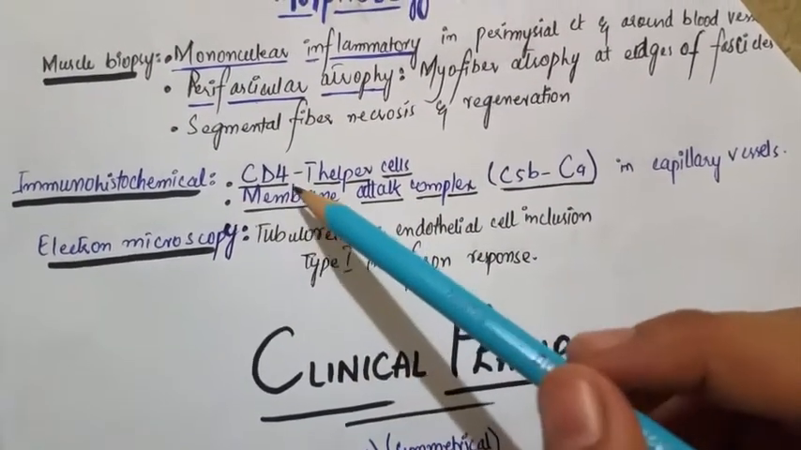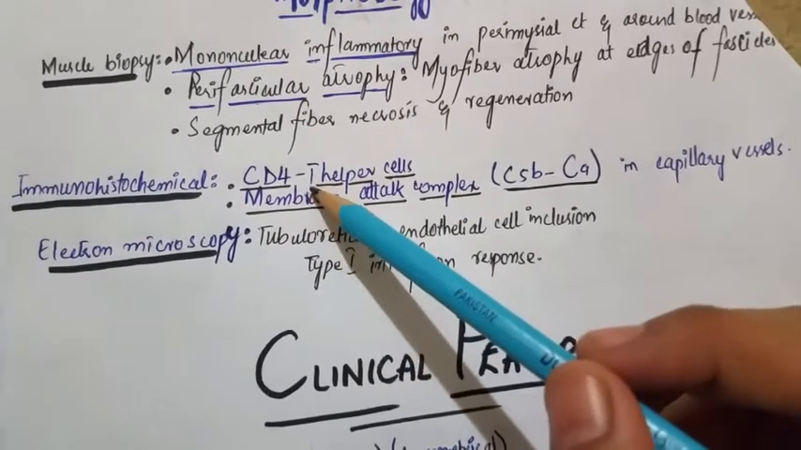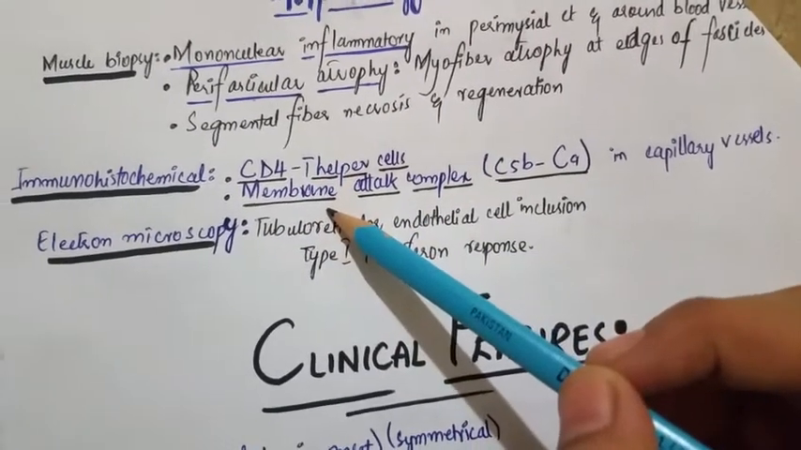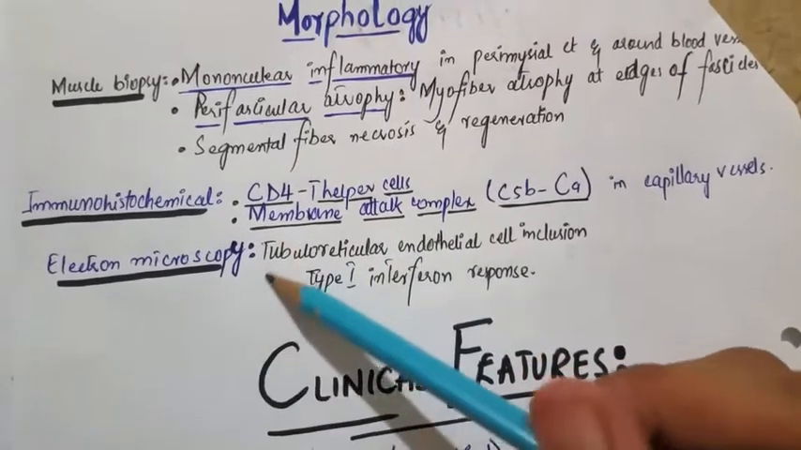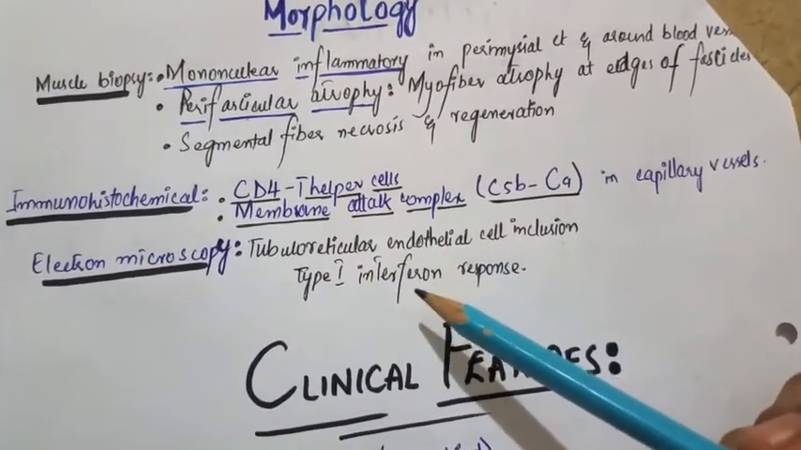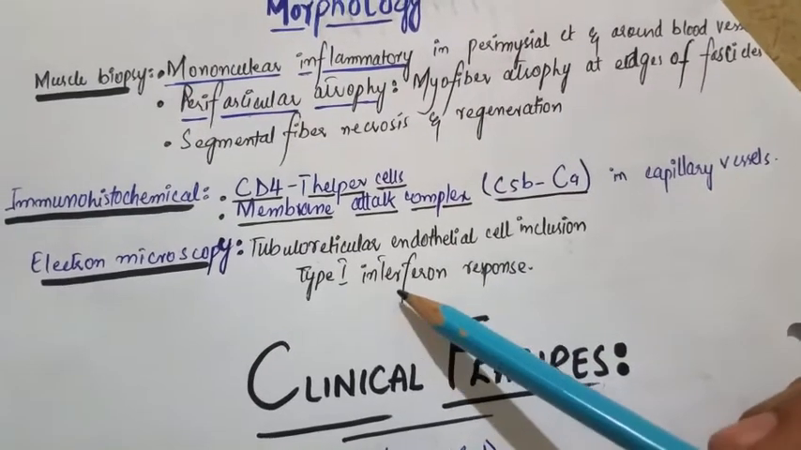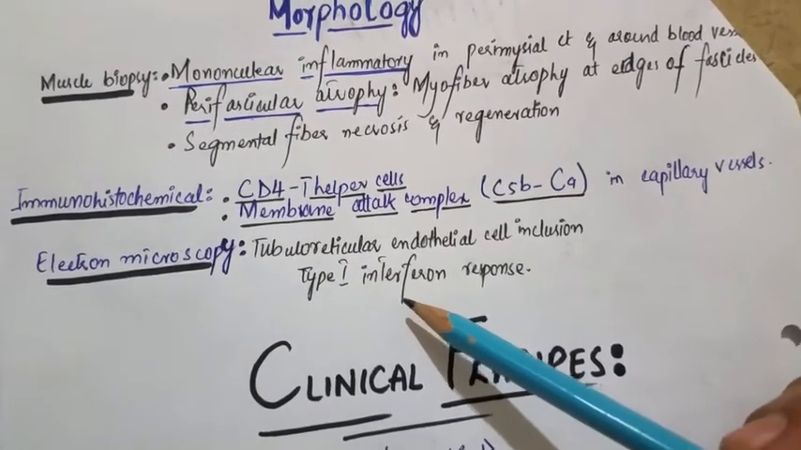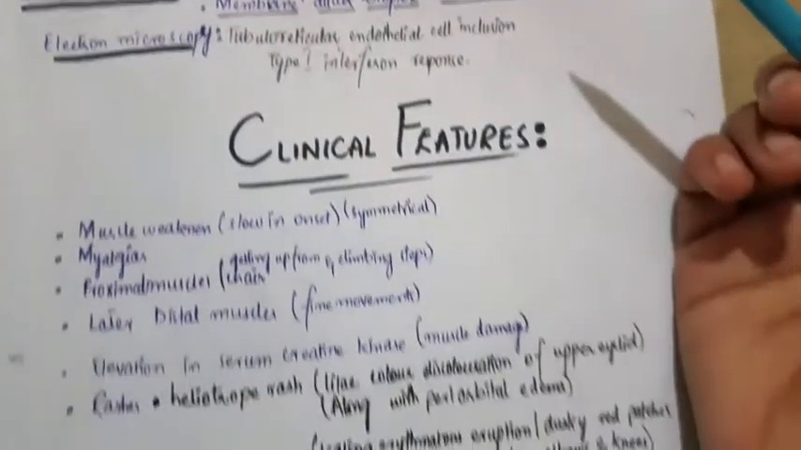On immunohistochemistry, we will appreciate the role of CD4 helper T cells as well as the membrane attack complex. In electron microscopy, we will see tubuloreticular inclusions in the endothelial cells, which are due to the type 1 interferon response. Now come to the clinical features.